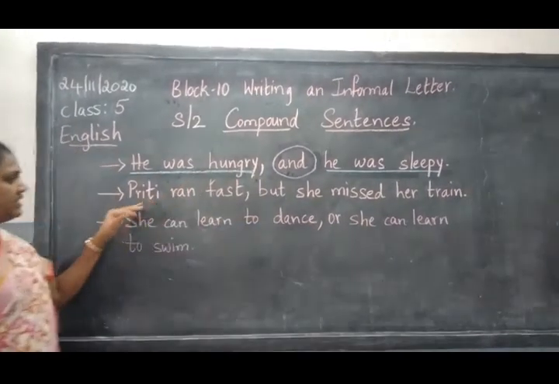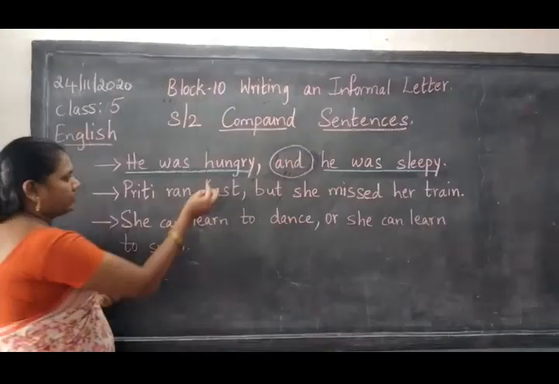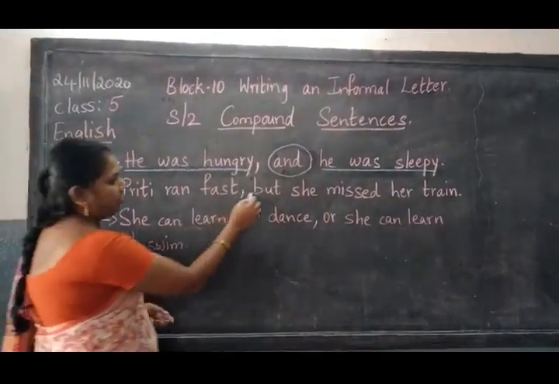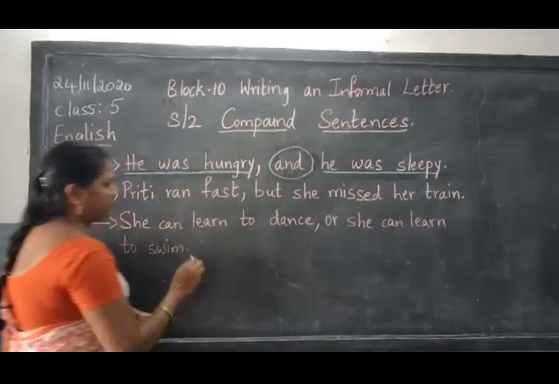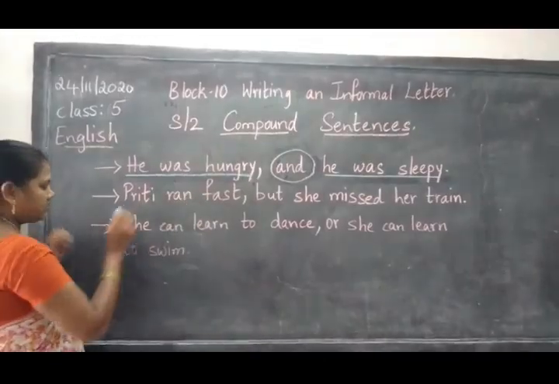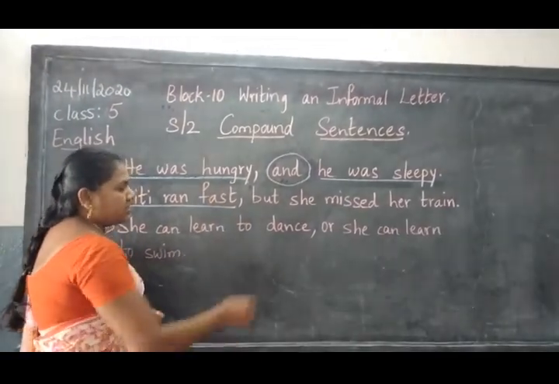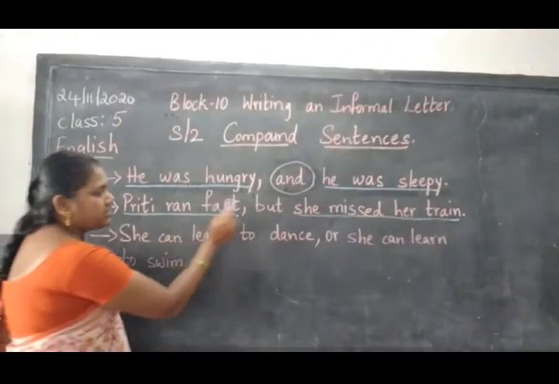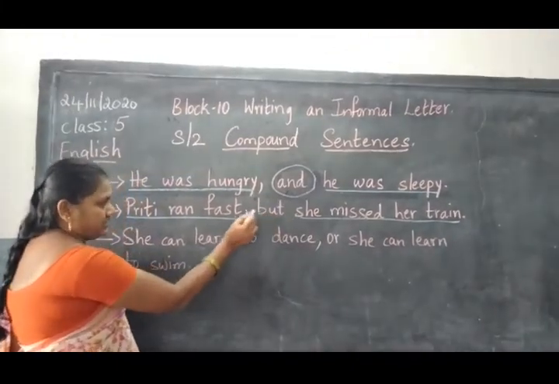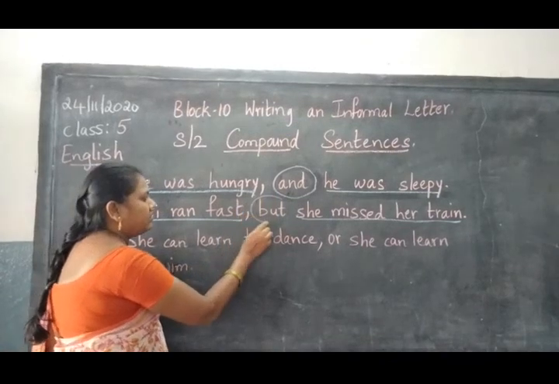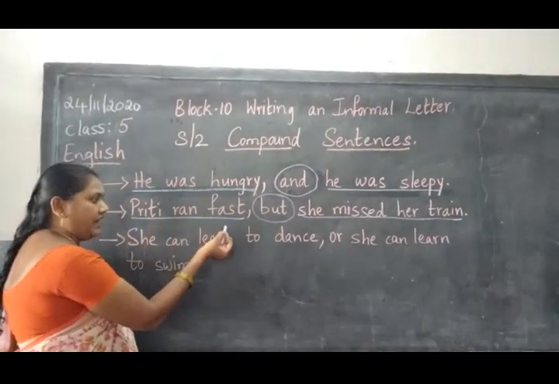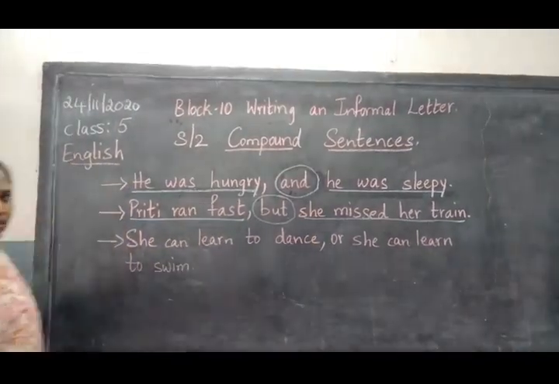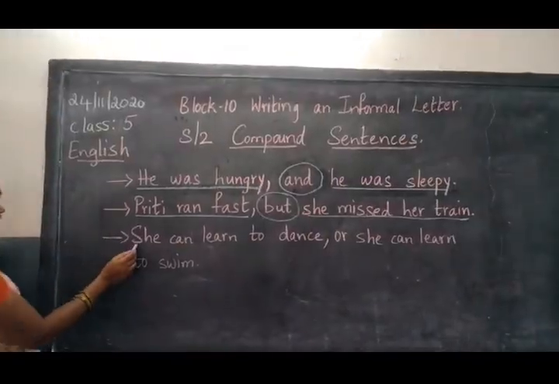See the next sentence. Preeti ran fast, comma, but she missed her train. Preeti ran fast is one simple sentence. She missed her train is another simple sentence. And here I have joined these two simple sentences by using the conjunction but. She ran fast, but even then she missed her train.